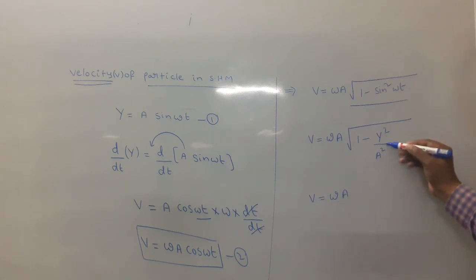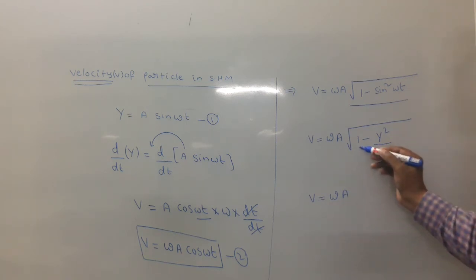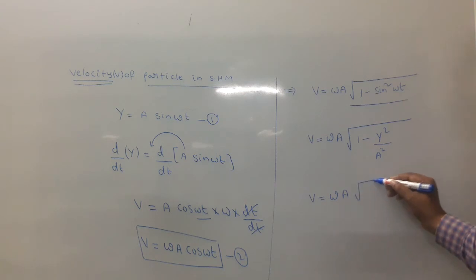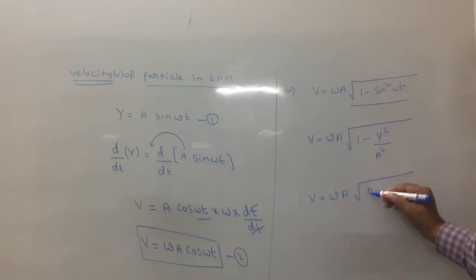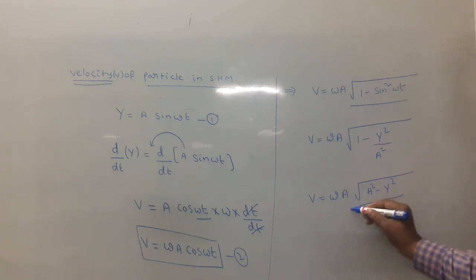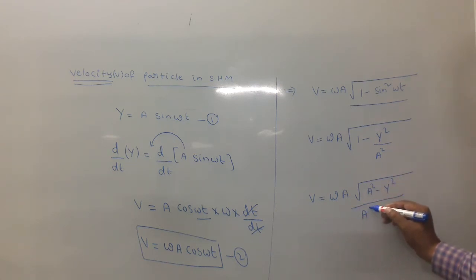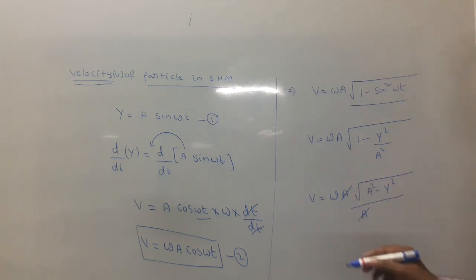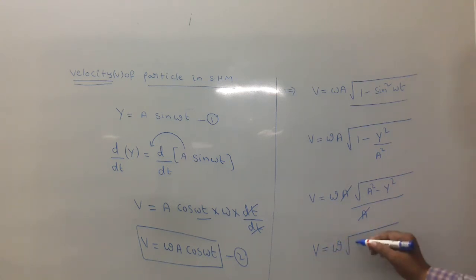Is this step understood? Now take the LCM: under root a square minus y square over a square. Root a square we get a, which cancels. What is the formula for velocity of a particle in SHM?